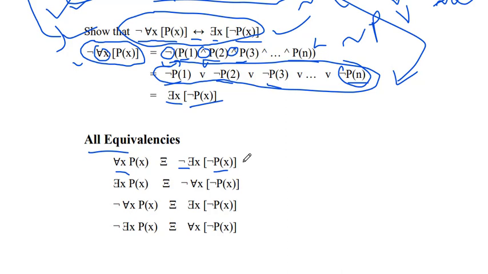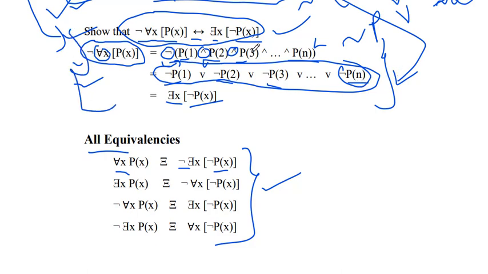In your assignment you have to show that this equivalence is true, with the help of the definition and De Morgan's law, like in this example. This is your assignment question.